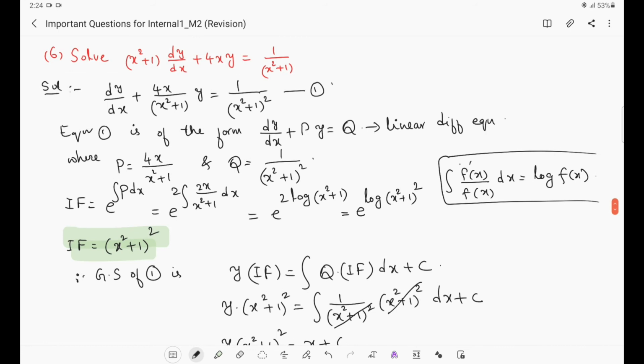So this was the sixth question. Now we are going to see the seventh question.